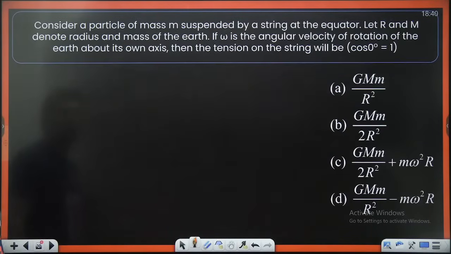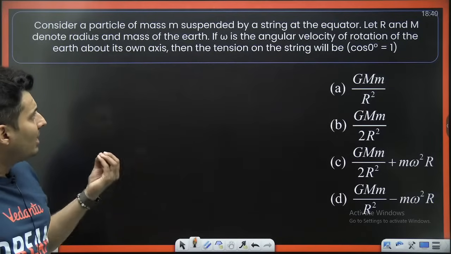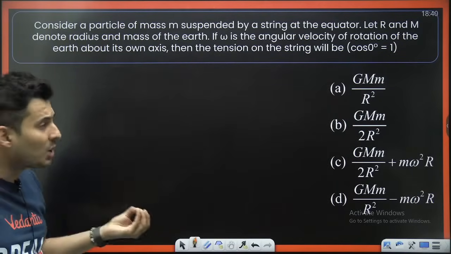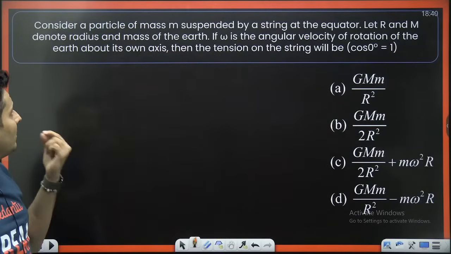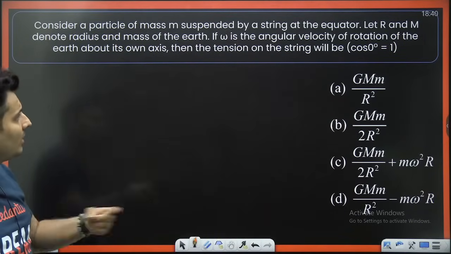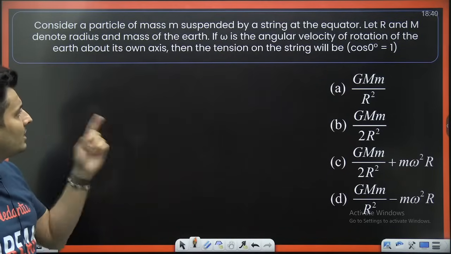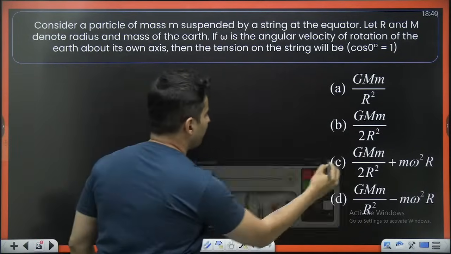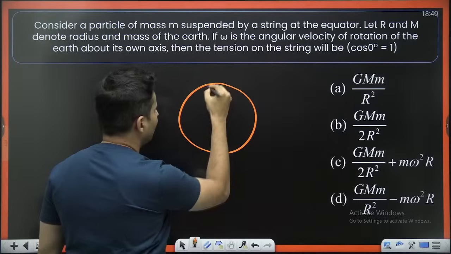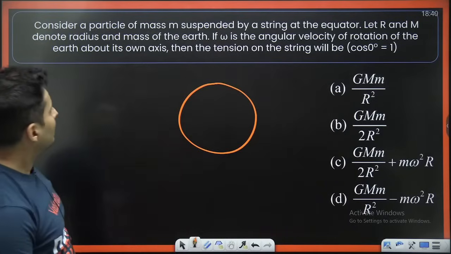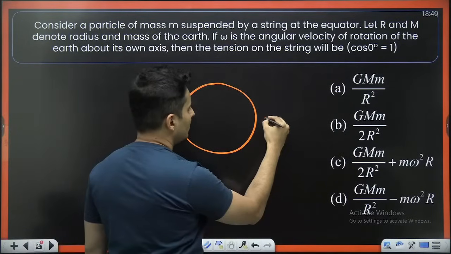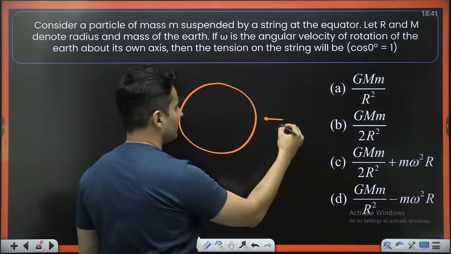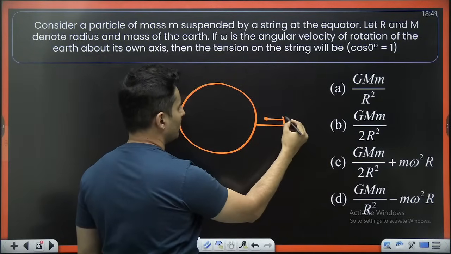Next one on your screen. Consider a particle of some mass suspended by a string at the equator. Let R and M denote the mass and radius of the earth, and omega the angular speed of rotation of the earth. The tension in the string will be how much? Cos 0 is 1, not needed. If you are at the equator and there is a mass suspended like this, let's say from a pole or something,